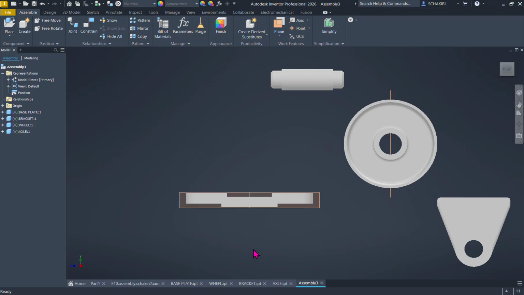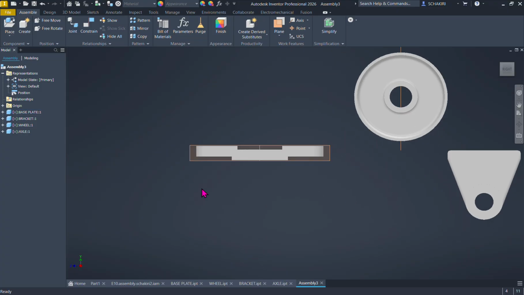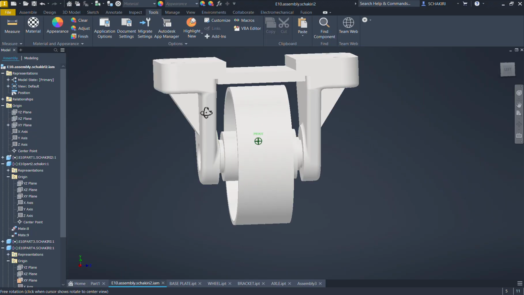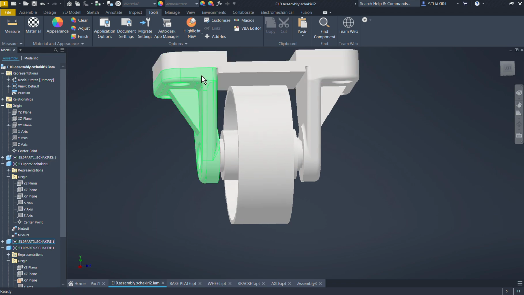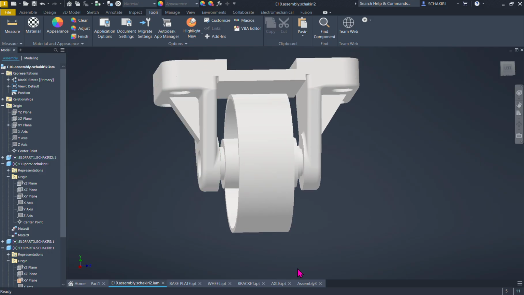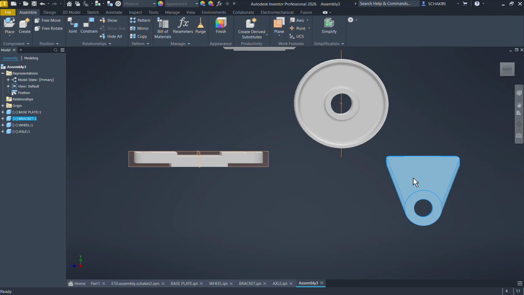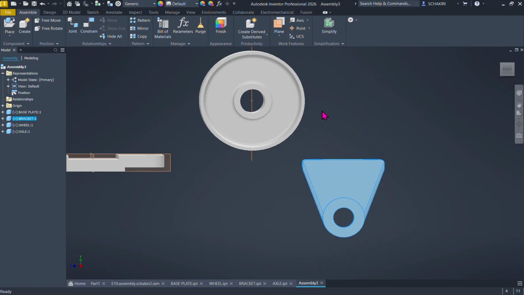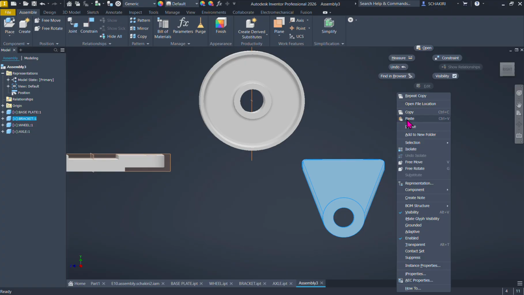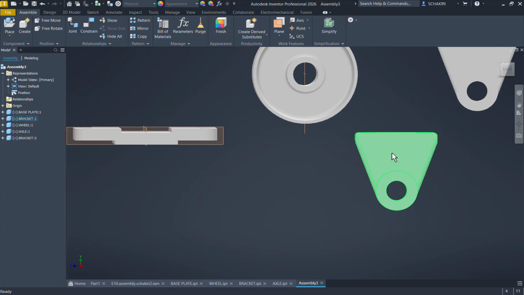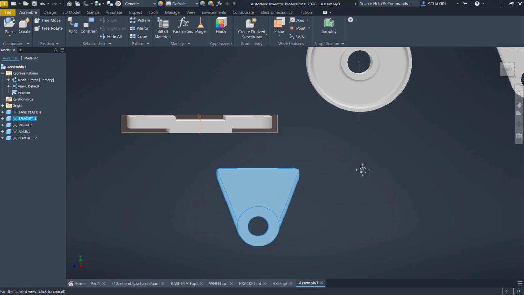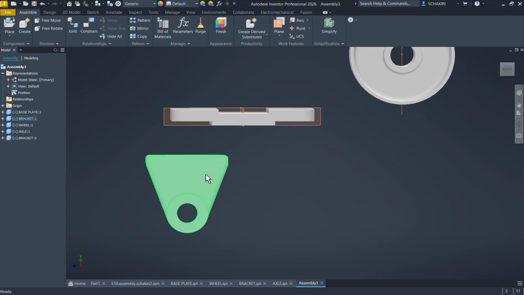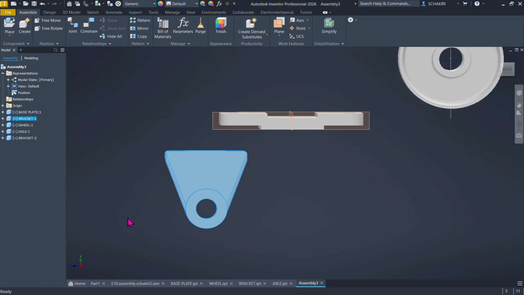Let's start now to do the assembly. So it looks like that. We have this part, and it should be here, tangent with this part. So we will have some constraints here. Let's duplicate this part first. Right click, make a copy like that. You can move your parts anywhere you want, just close to the base part.